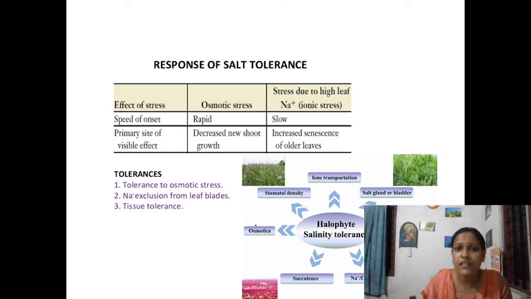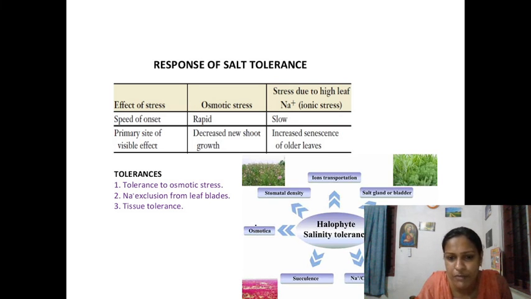Many halophytes show salinity tolerance because of their regulated behavior, their ion transport, their rate of photosynthesis, the sodium-calcium pump, their operating functions, and their succulent nature that can store water and dilute the salt. That is also an important point.